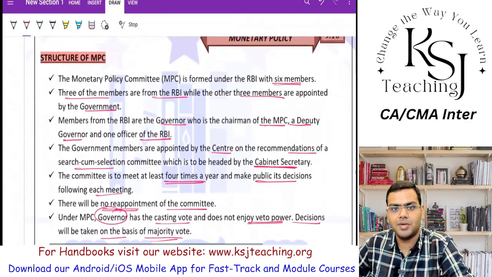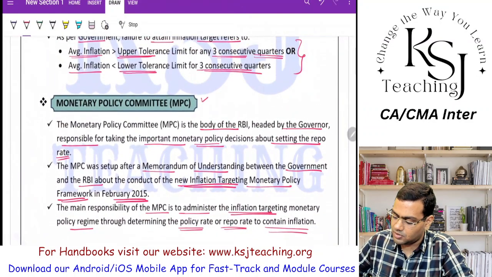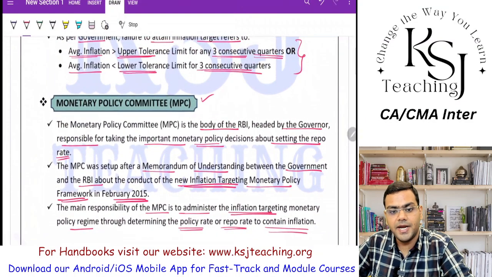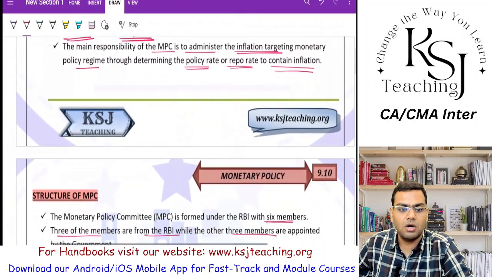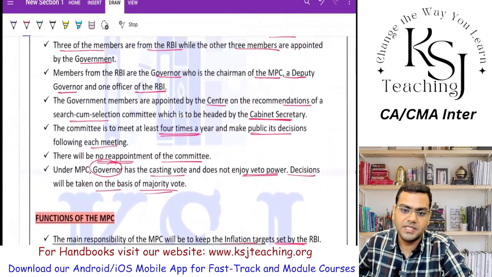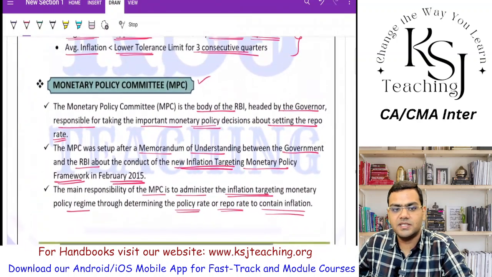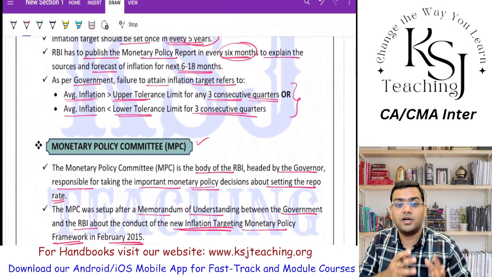But keep in mind, in the examination you can be asked for a short note on the Monetary Policy Committee. In that case, you have to tell what the MPC is, what the composition of the MPC is in short, and then what the major functions of the MPC are. Basically, the whole of this is revolving around the control of inflation.